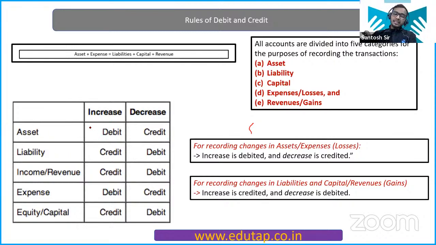When you increase the asset or when you increase the expense, now remember what I told you in the beginning when we talked about the golden rule. Remember the rule of nominal account: debit all expenses. So this modern way says whenever expenses are increased, that will be debited.